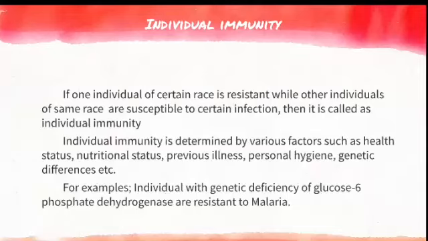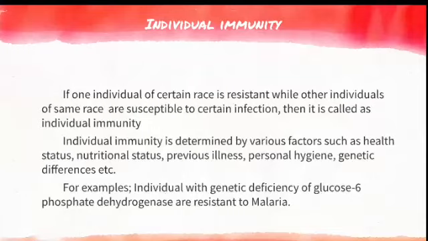The next is individual immunity. Every individual is different, so immunity differs from one individual to another. In a family, when a viral fever comes, what happens? A few people will get it immediately. A few of them will have a very light flu, whereas other people will have a severe infection. Some of them won't get it at all. This is called individual immunity.